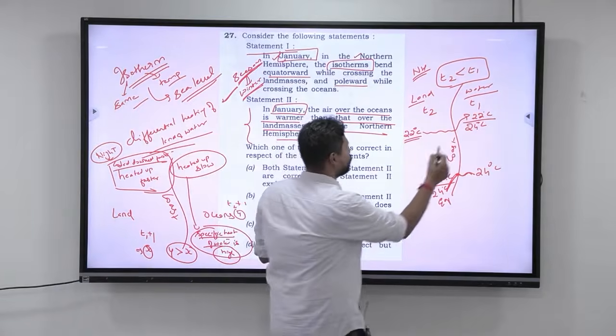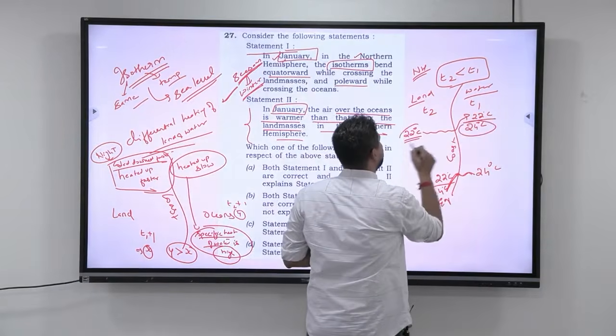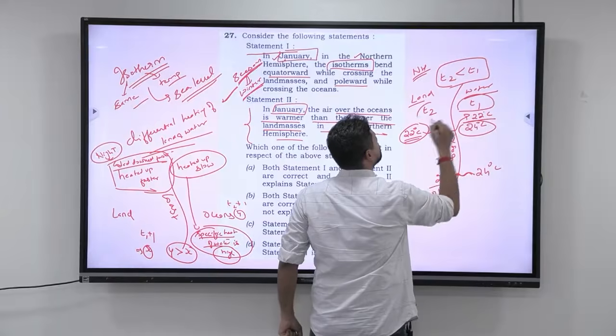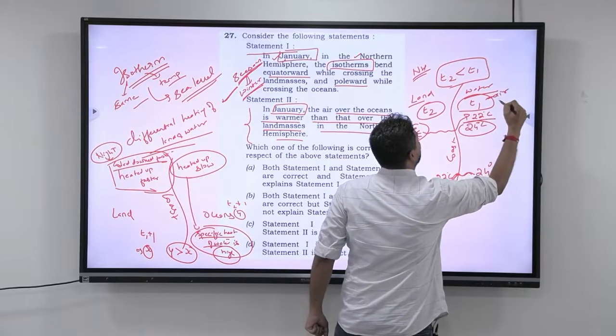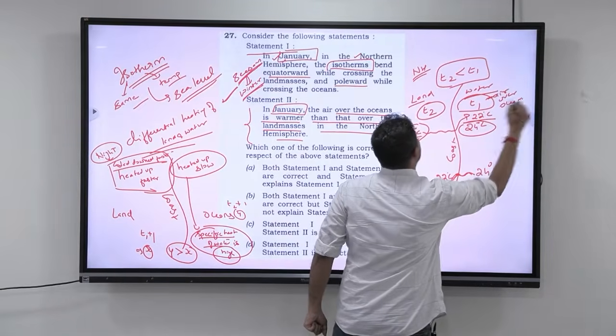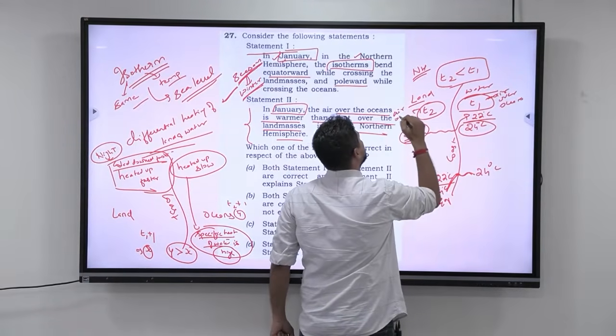The air over the oceans. This is the original air. The air over the oceans. T1 is always greater than T2. This is the air over oceans, and this is the air over land.